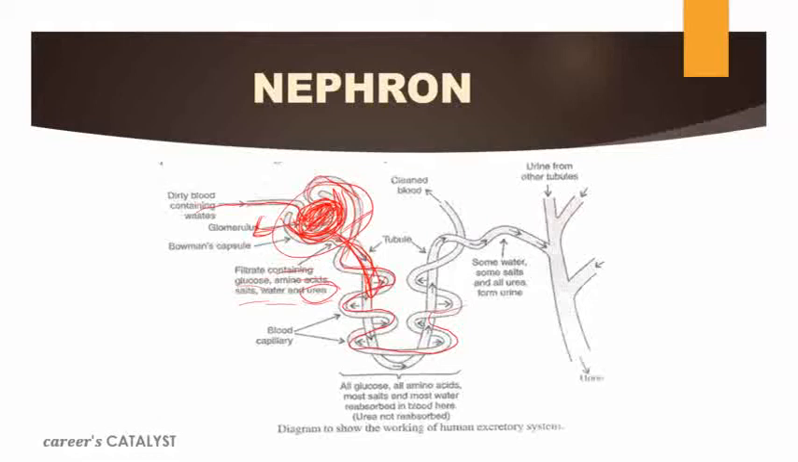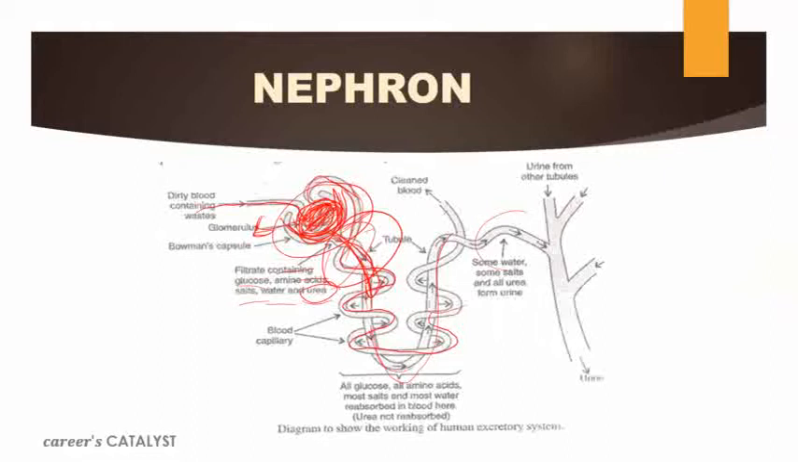But the long tubular structure that you can see here is divided into three parts. The first part is the PCT, named the proximal convoluted tubule. This U-shaped structure is defined as Henle's loop. And the third part is the DCT, the distal convoluted tubule. What is the function of these three parts? Actually, these three parts play a very important role here.